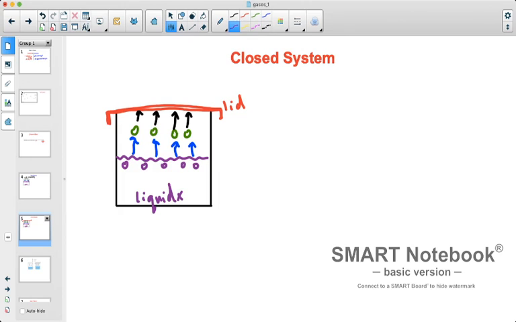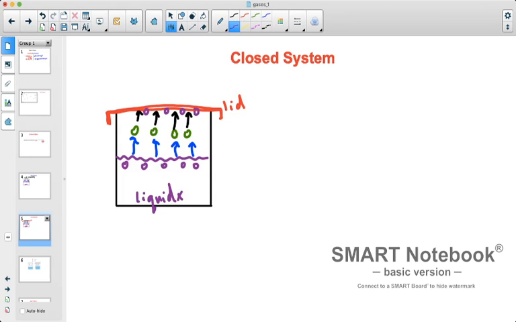And you start to see liquid kind of condense, and that's the right word, on the top of the lid. So in a closed system, we see evaporation, but we also see condensation. And that's what happens in a closed system. Since a closed system doesn't allow things in or out of the system, you tend to see something else happening. In this case, we see evaporation that occurs on the surface of the liquid, but then we also see condensation on the lid.